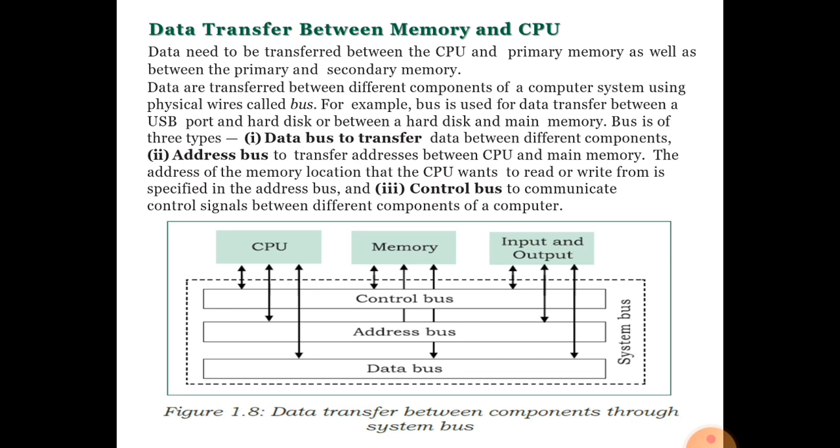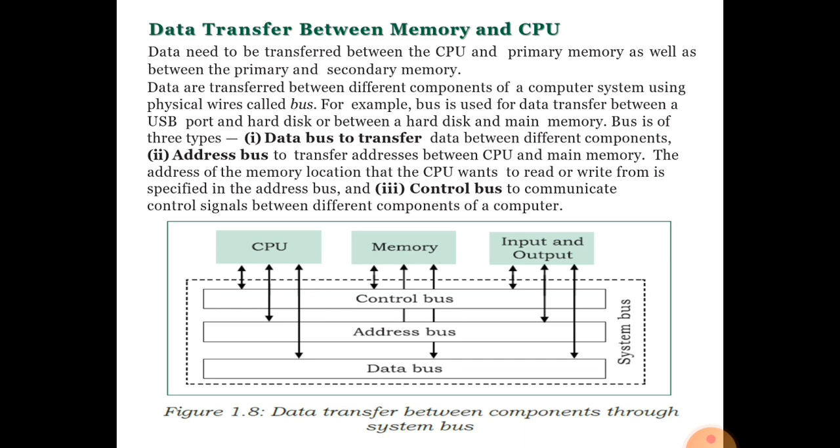The data transfer from one unit to another is done by the bus. Bus is in the form of wire. On the motherboard you can see circuit wires pasted on the motherboard in yellow color. You can see thin wires pasted at the back side of the motherboard that make a circuit. So data transfer is done by the bus.